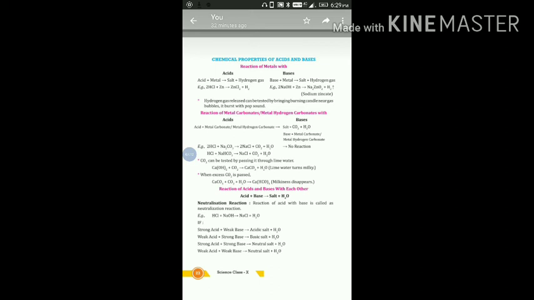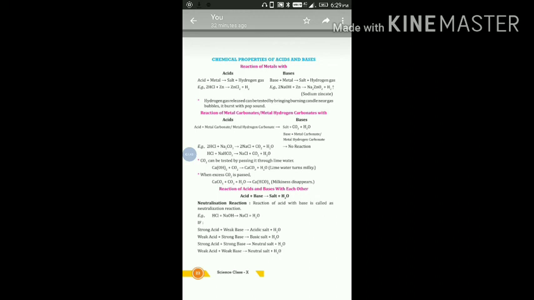Acid and base are of two types. Number one, weak acid or weak base, and number two, strong acid and strong base. When strong acid reacts with weak base, then we get two products, a salt and water, but the nature of salt will be acidic.